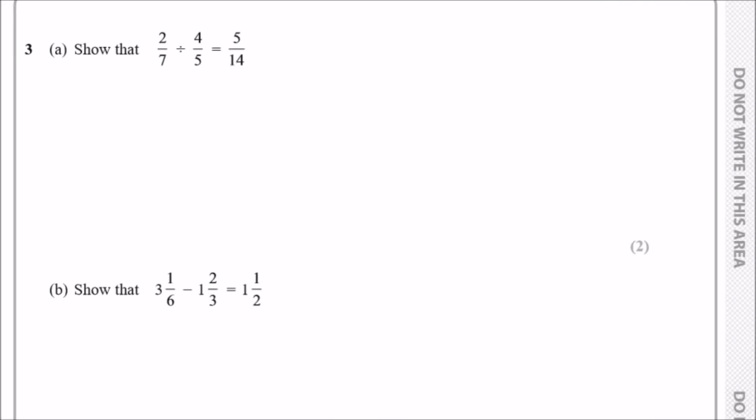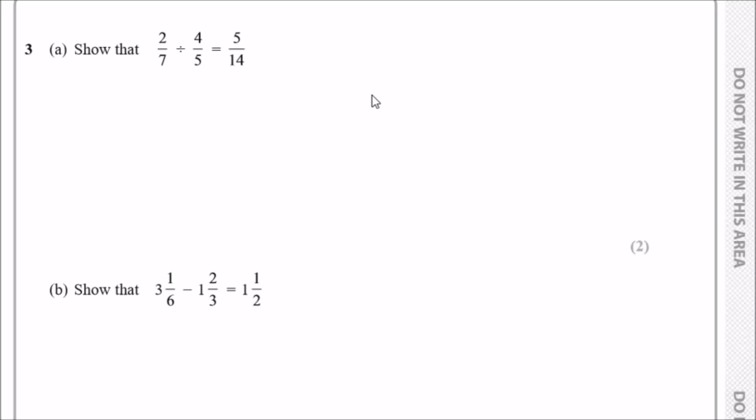Right, number 3, guys. Part A: show that 2/7 divided by 4/5 will give us 5/14, without using a calculator. So do not smash this into the calculator. To do this, we need to know the general laws of fractions. Firstly, when you divide by a fraction, the easiest thing to do is to find its reciprocal: flip it upside down and switch the divide sign to a times.